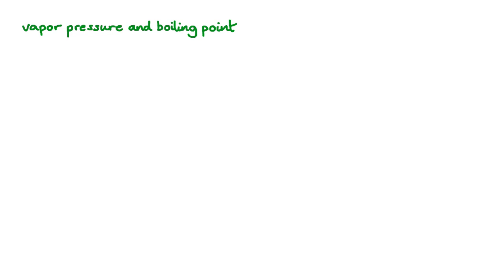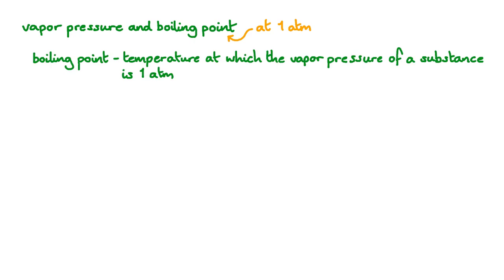Now let's have a look at the relationship between the vapor pressure of a substance and its boiling point. When we refer to a substance's boiling point, we generally assume that the pressure is 1 atmosphere, since that's the condition we're used to. So we can define boiling point simply as the temperature at which the vapor pressure of a substance is 1 atmosphere.